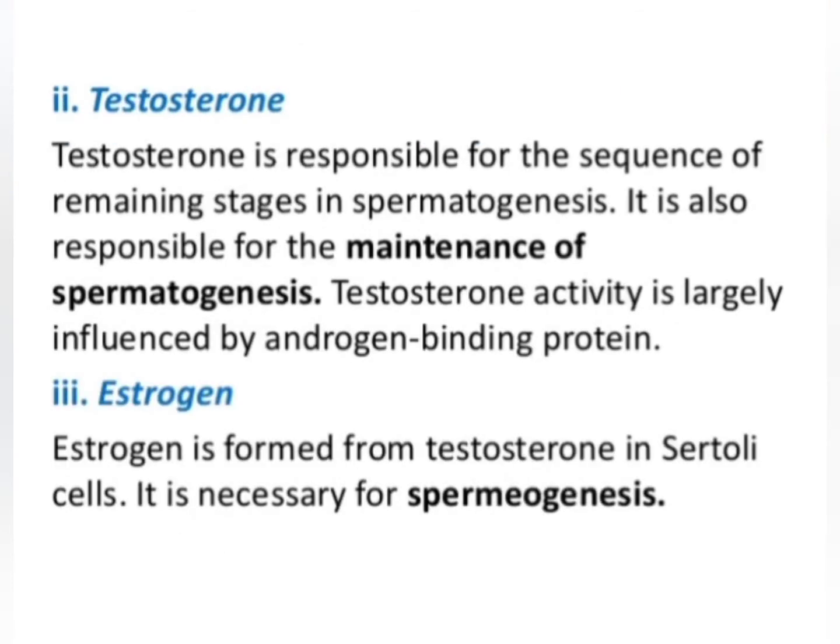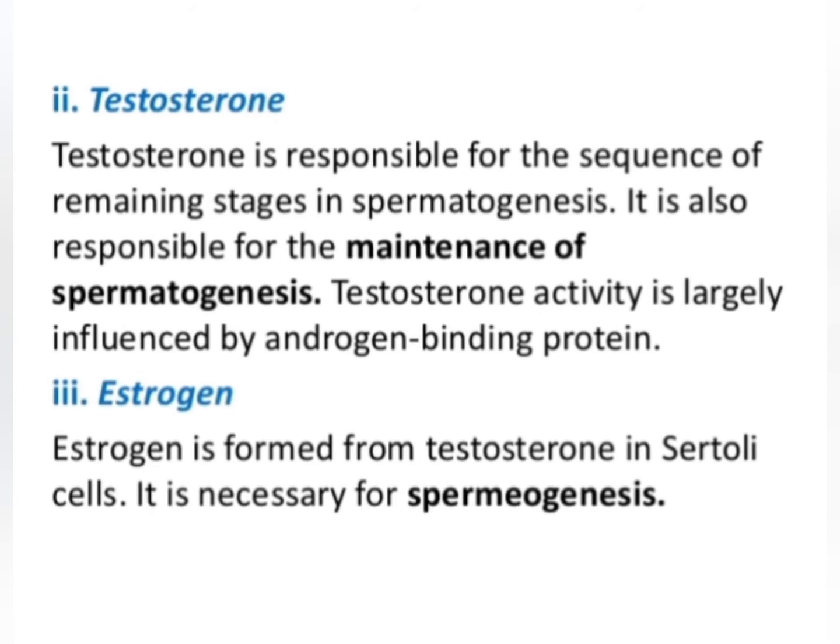Now we'll talk about the second hormone, that is testosterone. Testosterone is responsible for the sequence of remaining stages in spermatogenesis. It is also responsible for the maintenance of spermatogenesis. And the activity of testosterone is highly influenced by androgen binding protein. This androgen binding protein is secreted by the Sertoli cells, and it will bind with the testosterone and transport it to the developing sperms. In this way, testosterone can maintain the spermatogenesis process.